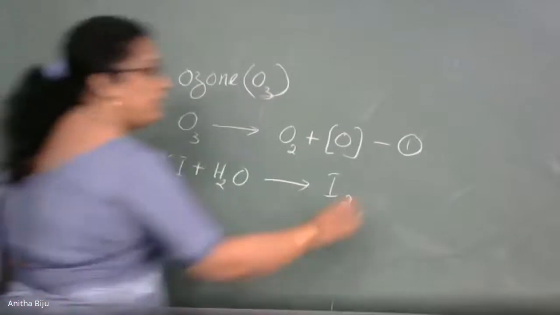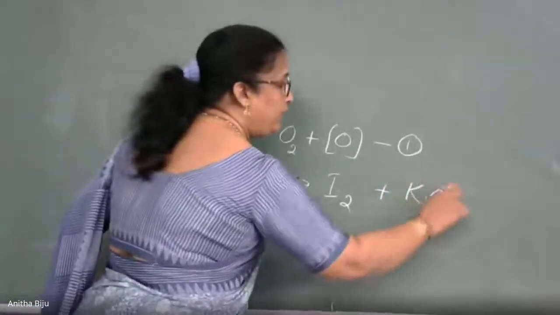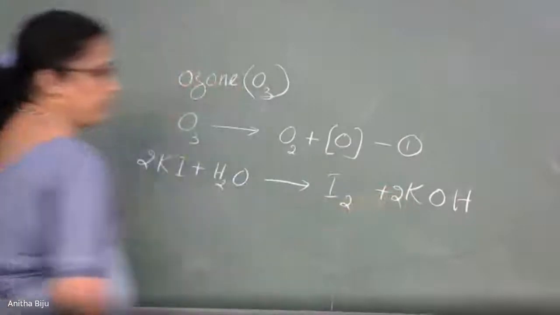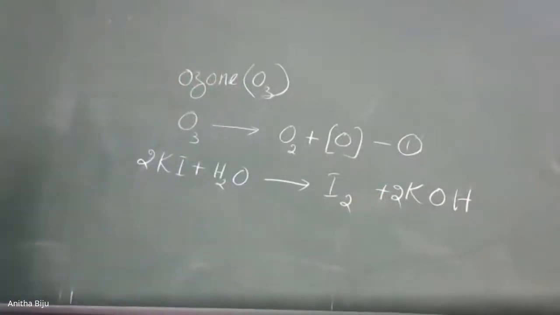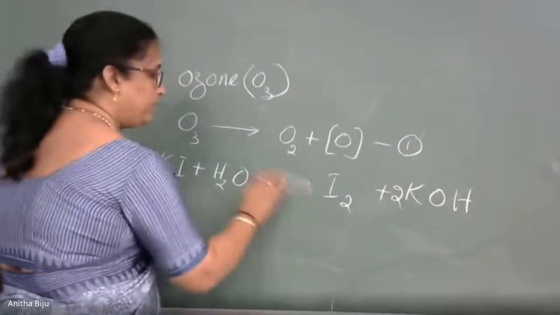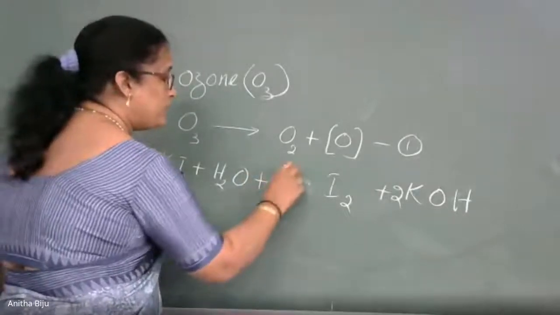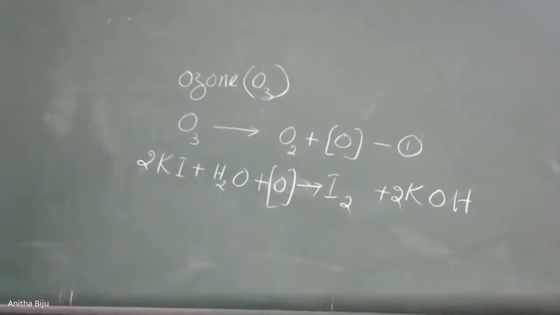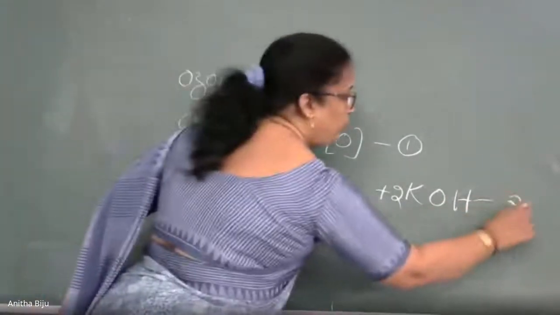The second product is potassium hydroxide, KOH. So you can balance the equation here only: 2KI and 2KOH. Right? And here we can add what is responsible for this reaction. Nascent oxygen is responsible. So this equation is there. This is equation number 2.